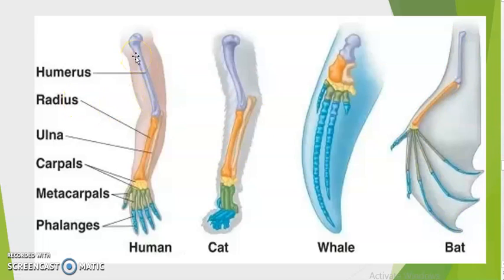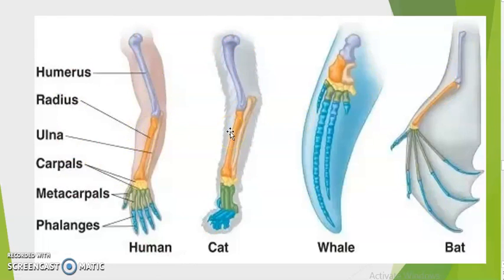So if you talk about the anatomical structure of their bones, all of them have the same humerus, radius, ulna, carpus, metacarpus, and phalanges, right? So the basic internal anatomical design is similar, but do you think that they perform the same function?